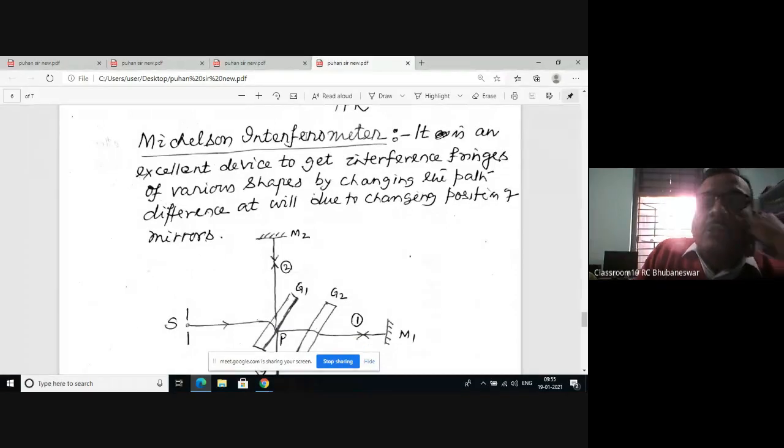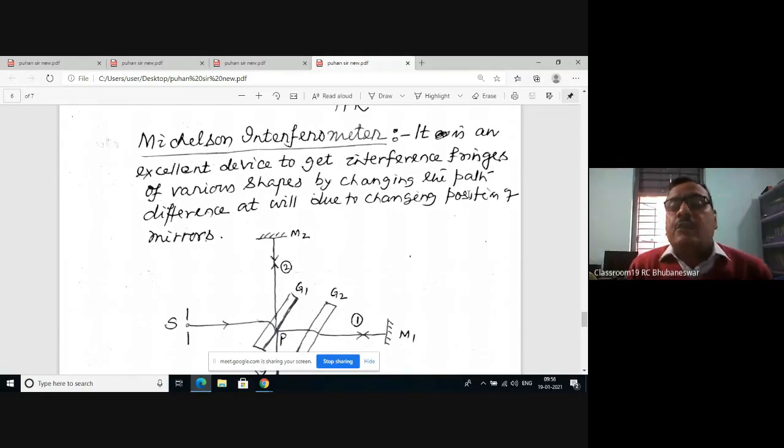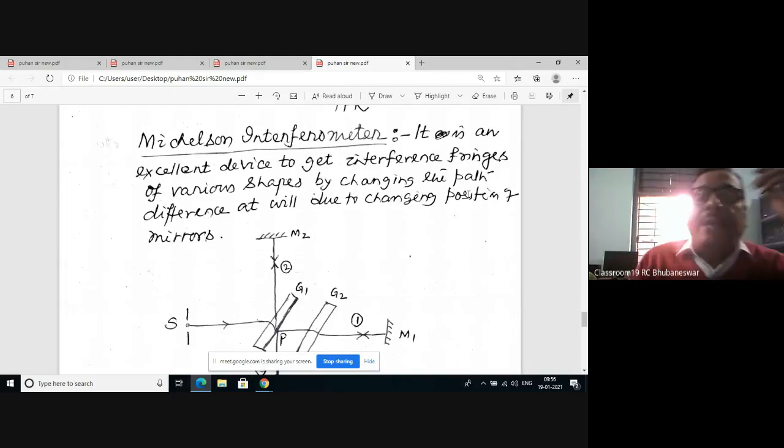In the case of Newton's ring, you get circular rings. But with the Michelson interferometer, you can get circular rings, straight rings, or curved rings. Therefore, according to our desire, we can produce the interference rings and also provide the required path difference.